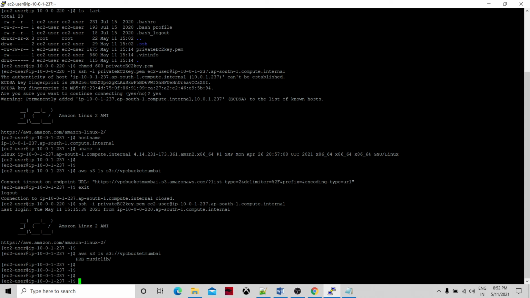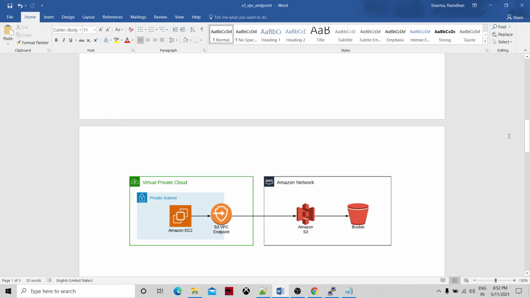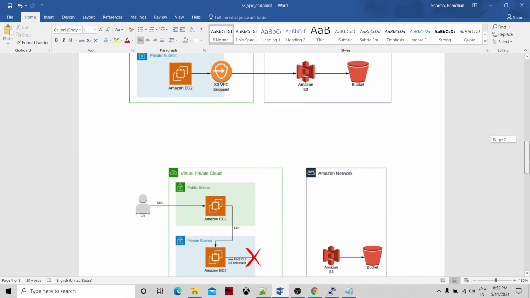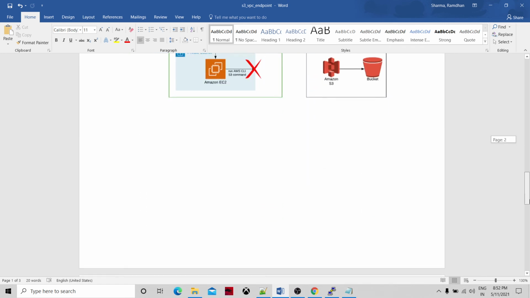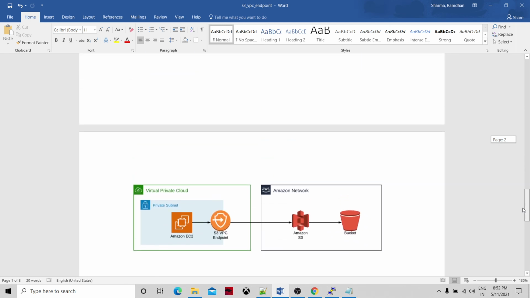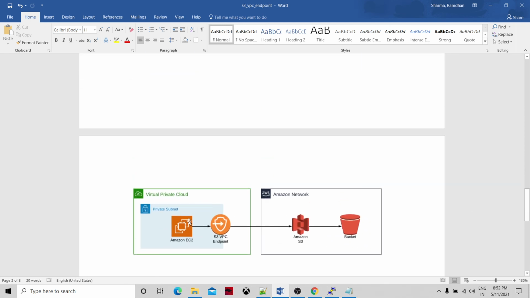Okay, so let's go to Microsoft Word. What we have understood is we could create the S3 VPC endpoint, and from the private Amazon EC2 instance in the private subnet, we could establish the connection to Amazon S3.